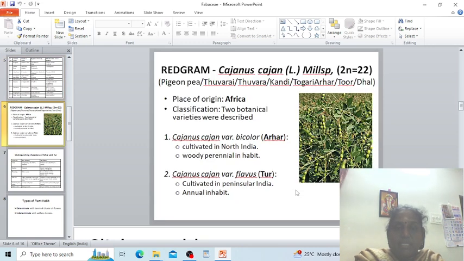First one is red gram, Cajanus cajan, also called pigeon pea, tuvarai, tuvara, kandi, togari, arhar, tur, and dal. The place of origin is Africa. Classification has two different botanical varieties, that is arhar and tur dal. Cajanus cajan var. bicolor, that is arhar, is cultivated in North India and is woody perennial in habit. And Cajanus cajan var. flavus, that is tur dal, is cultivated in peninsular India. They are annual in habit.